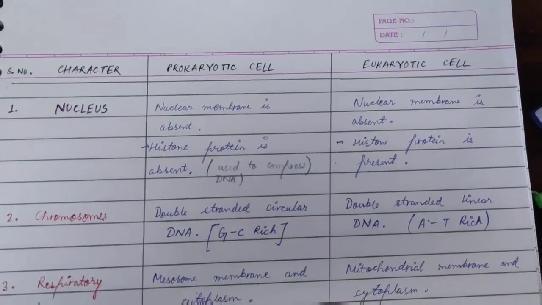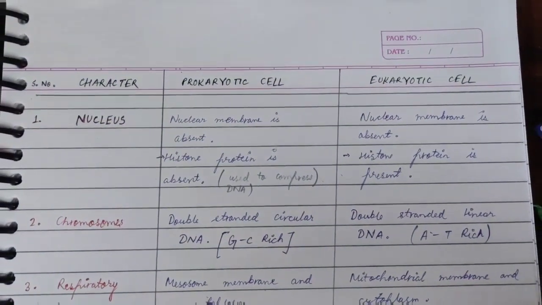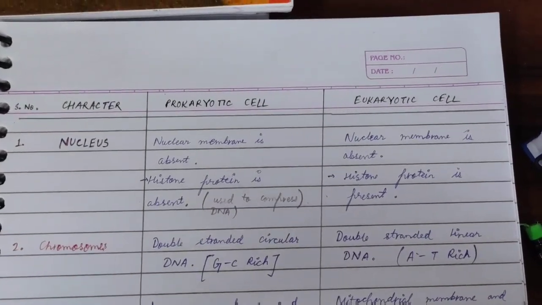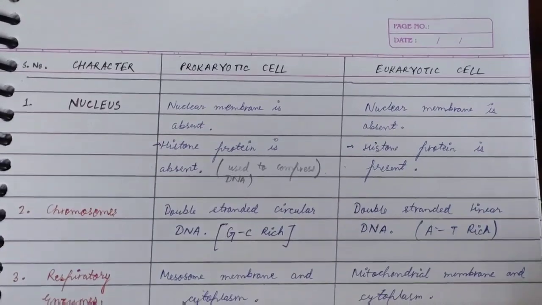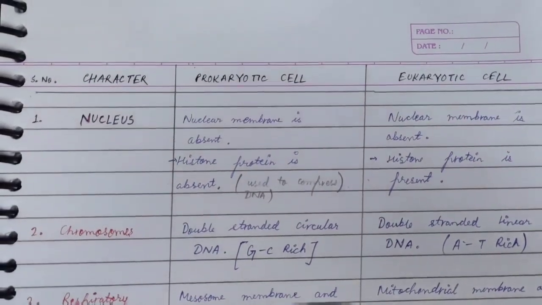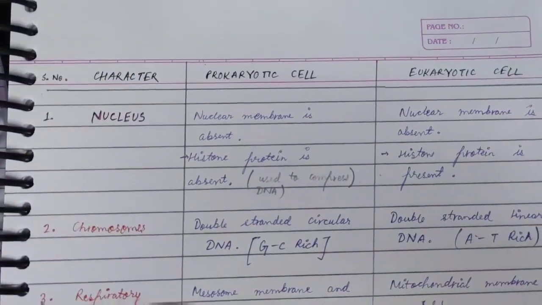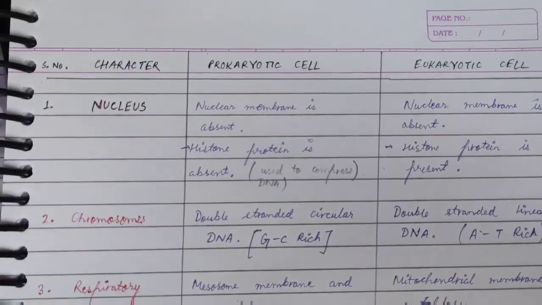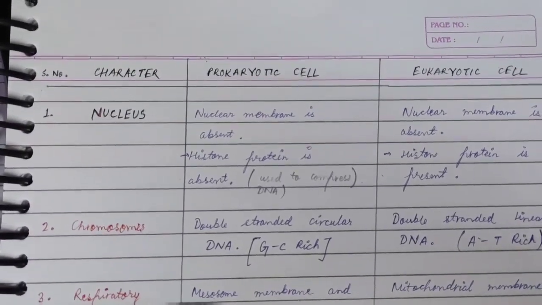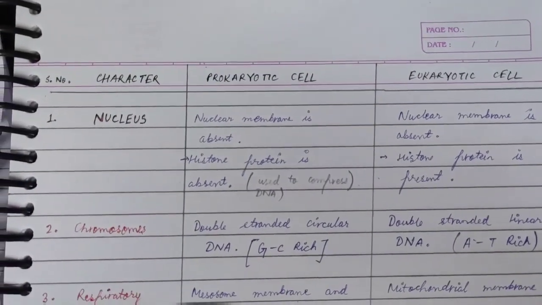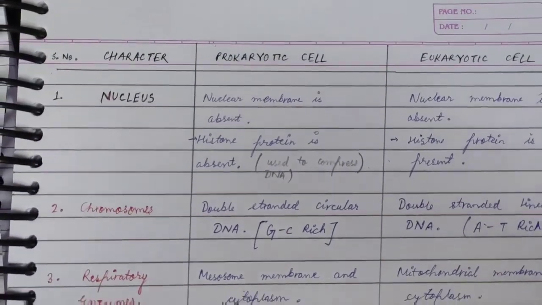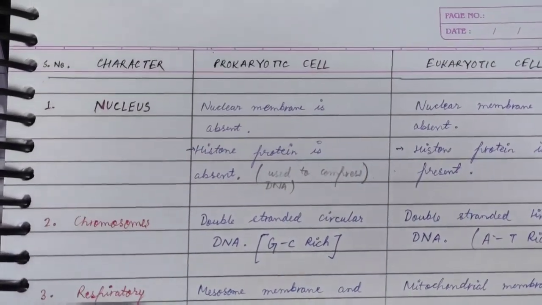Now let us see the table of differences between prokaryotic and eukaryotic cells. The first character is the nucleus. The nuclear membrane is absent in the prokaryotic cell, but it is present in eukaryotic cells. Histone protein is absent in prokaryotic cells. Histone protein basically helps to compress DNA into small size.